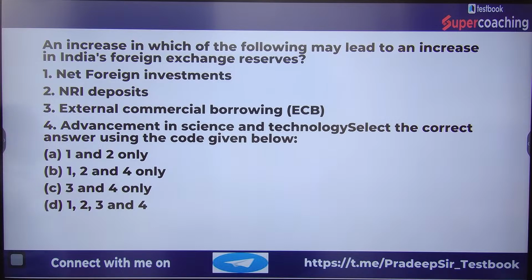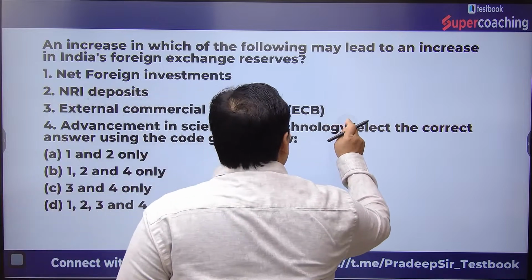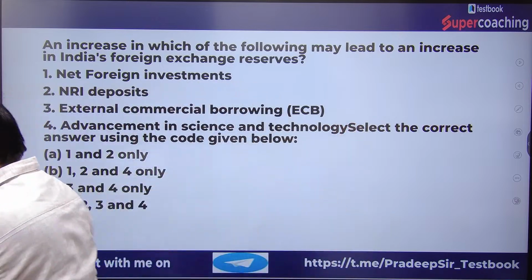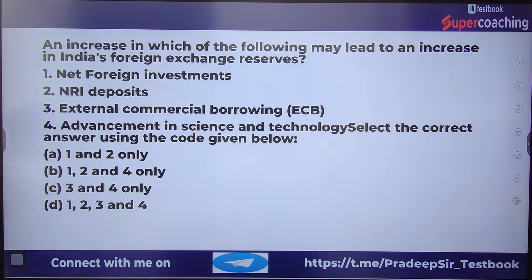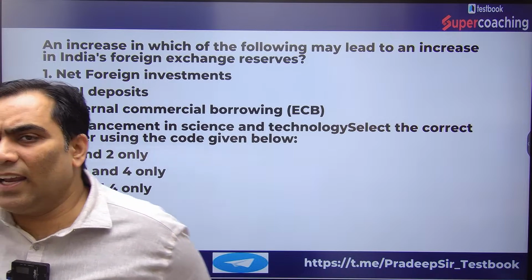Advancement in science and technology. I will explain, don't worry, Rishabh. Okay, it will also be. The fourth statement should also be right. So the fourth is also true. Don't worry about that. I will explain. So dears, please try to understand.